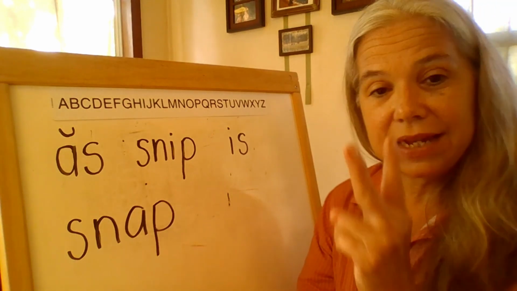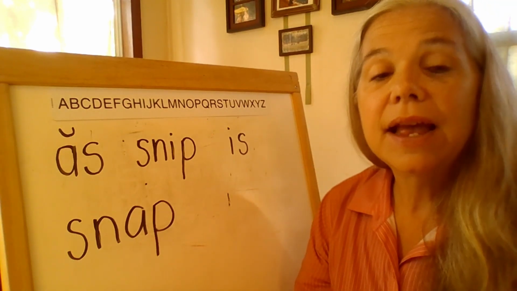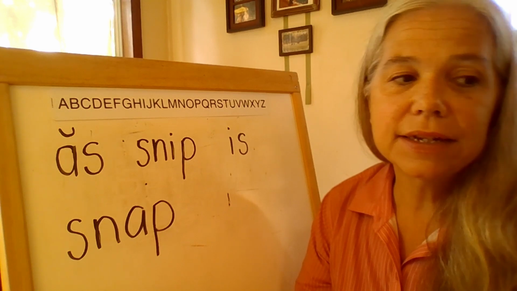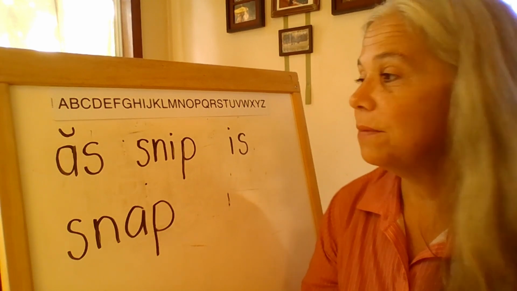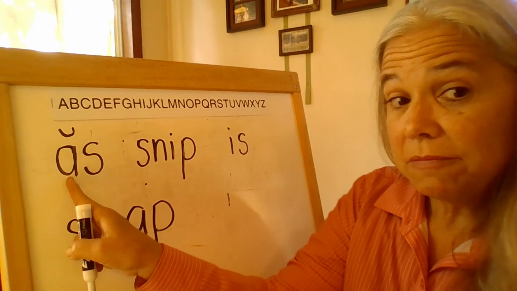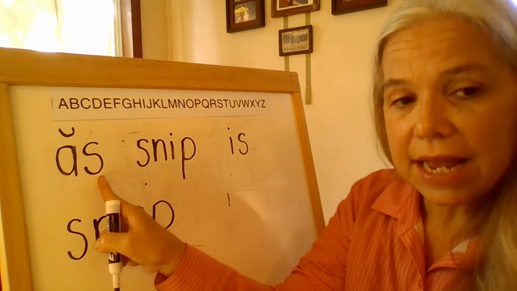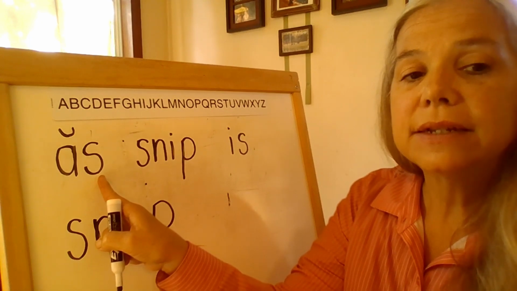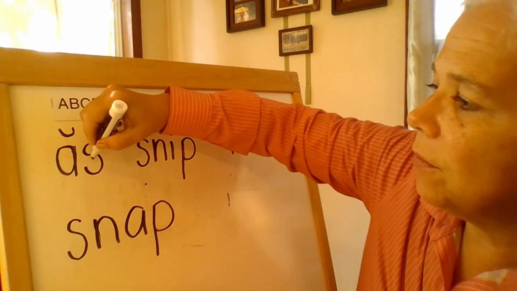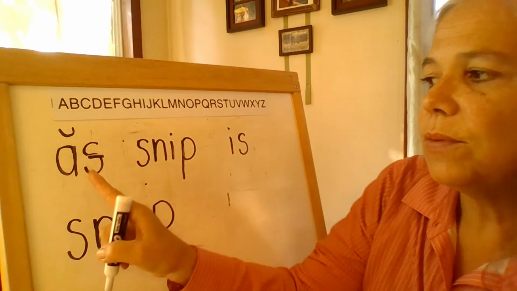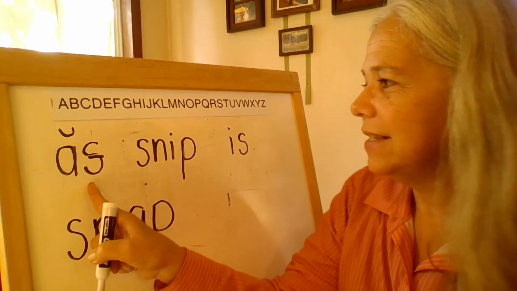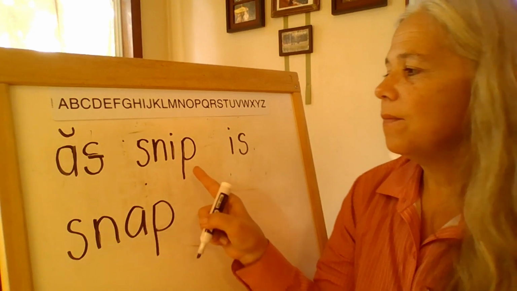We know that S has two sounds, S and Z. So let's decide what sound this is going to be. We have a short vowel. So anytime we have a short vowel right in front of an S, it's going to be pronounced Z. So let's put our voice line right here. Okay, let's read that word. As. Let's move to our next word.